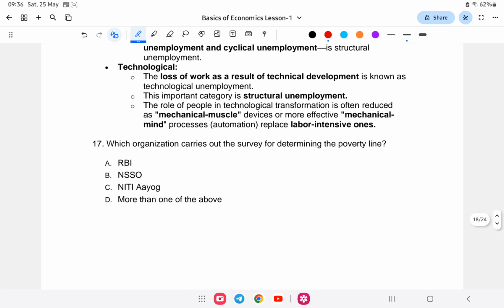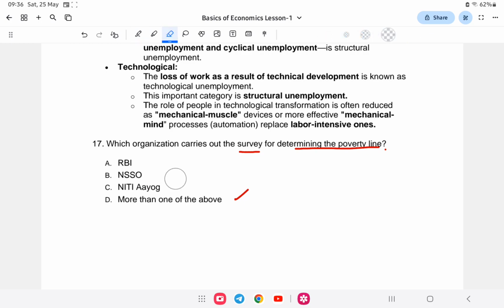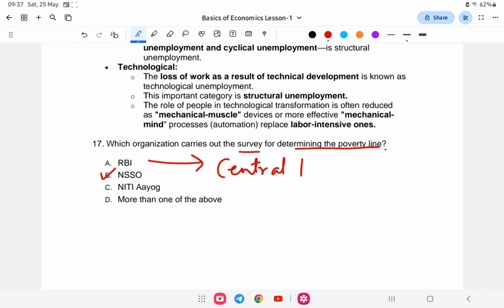Let us go to the next question, number 17. The organization that conducts a survey for determining the poverty line is which one? Is it A, RBI, or B, National Sample Survey Organization, NSSO, Niti Aayog, or none or more than one of the above. So for determining the poverty line, it is the NSSO. RBI is the Central Bank of India.